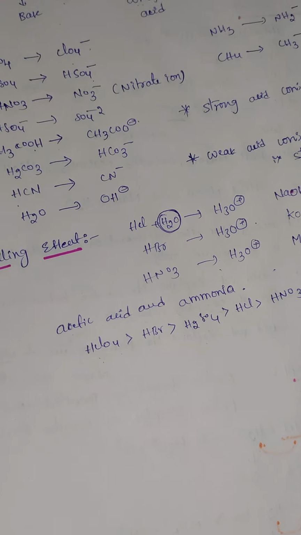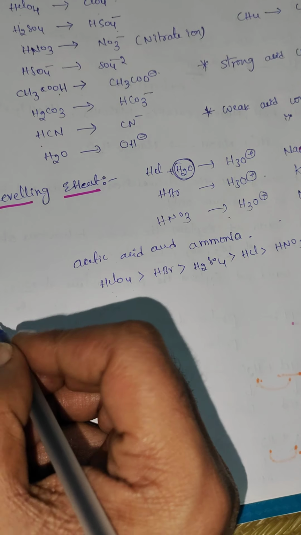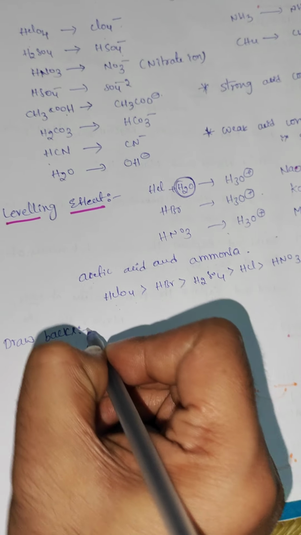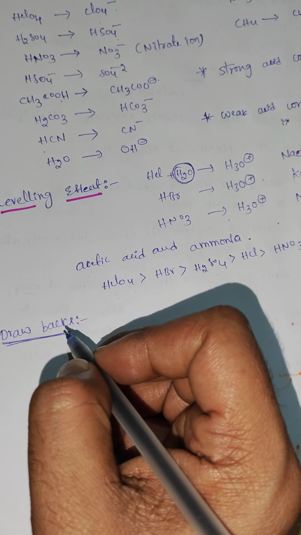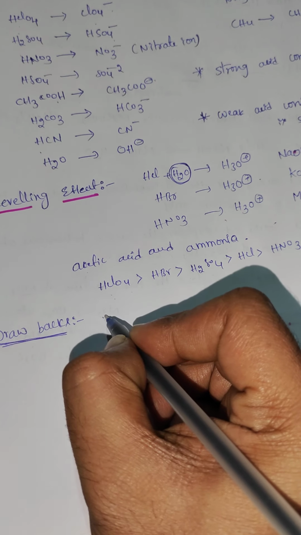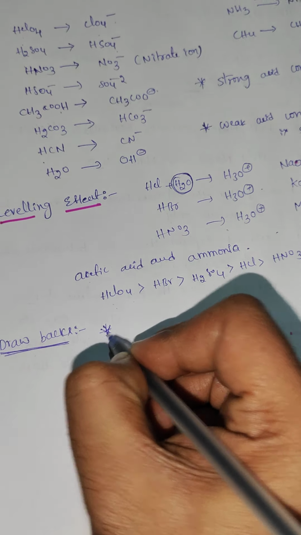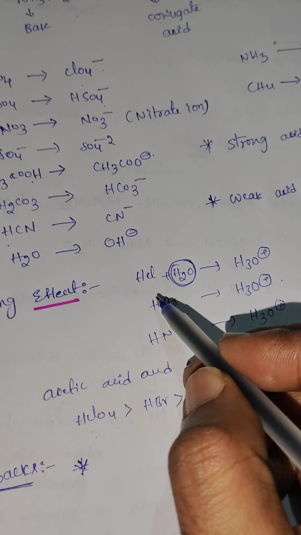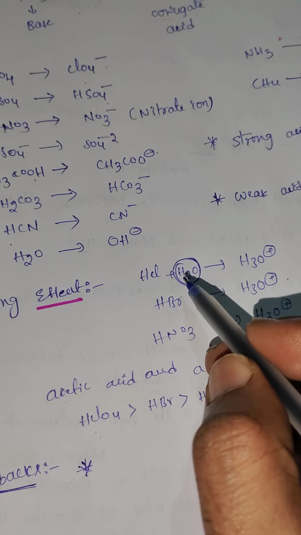Next we are going to discuss the drawbacks in the Bronsted concept. What are the drawbacks? Proton donation or acceptance happens only in the presence of another substance. That is the first limitation. Here HCl is there. When you dissolve it in water, H3O+ forms, HCl donating a proton to H2O. Proton donation happens only in the presence of another substance.